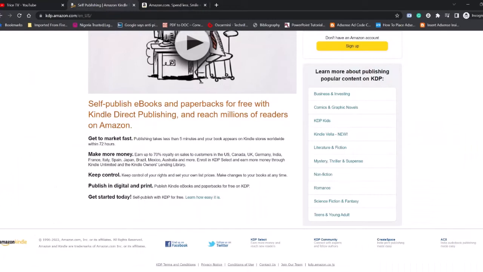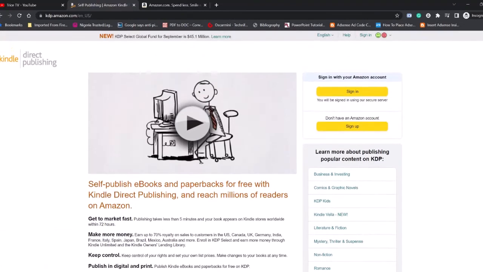From here, you can see what they wrote. They say get to market fast, because publishing takes just 5 minutes. You make more money, earning up to 70% royalty on customer sales, whereby they take 30% and you take 70%. We are going to show you how you can do all this.